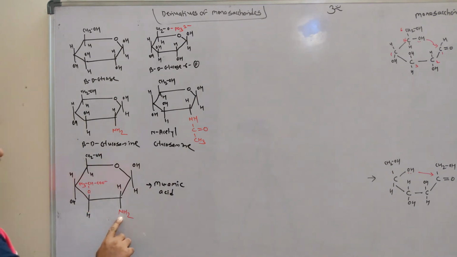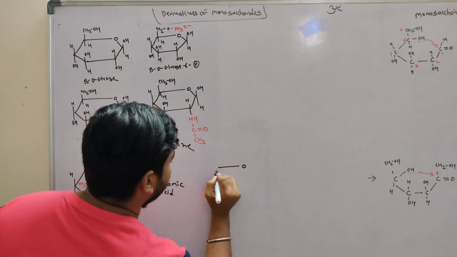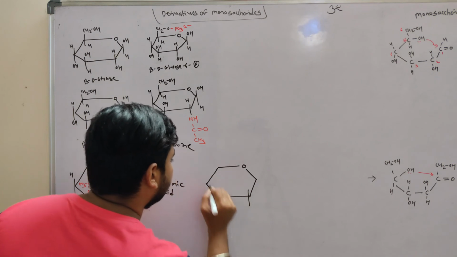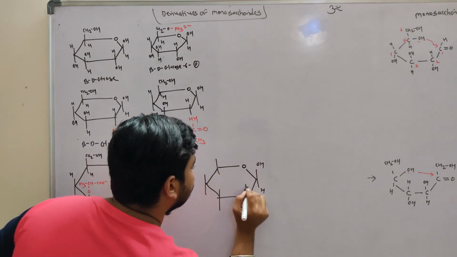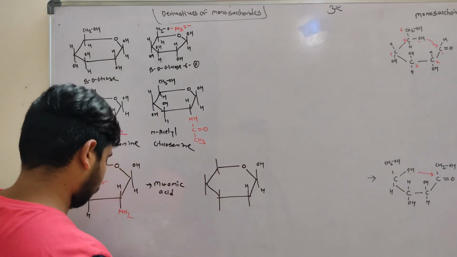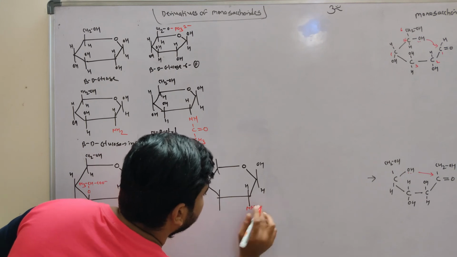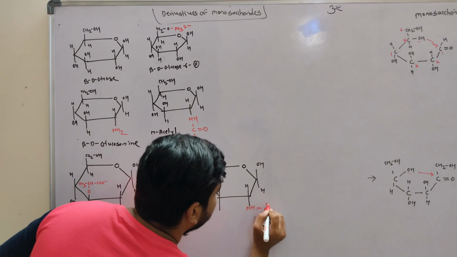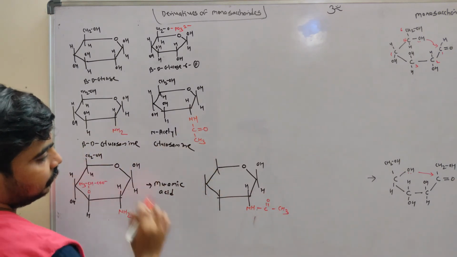So when you will add acetyl group to the muramic acid, what it will be? N-acetyl muramic acid. So it will have structure like this. So NH2, so it will have now NHC double bond O CH3, like this structure, same.